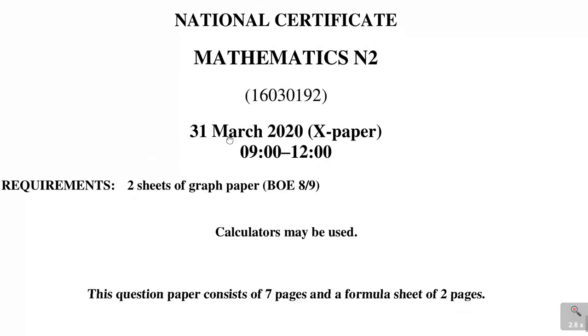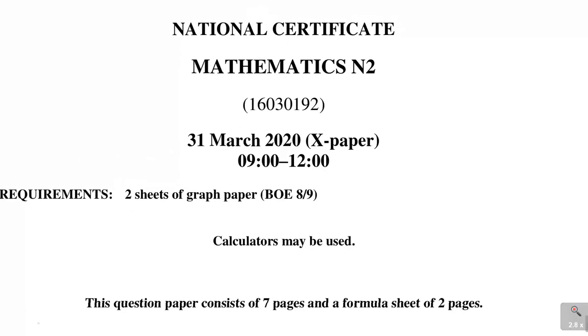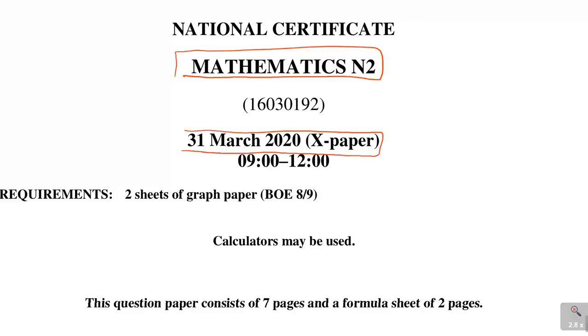Alright, so this is a national certificate, and here is mathematics N2, and of course you have the date, but it's not the actual date. When they say X paper, it means it was written in the morning. It's a 3-hour paper from 9 up until 12 o'clock in the morning. Now it says requirements. You need 2 sheets of graph paper. Then they state the graph paper, but I don't think I'll be able to use these graph papers. I'll also just give you a demonstration of what you can do whenever those questions are involved.